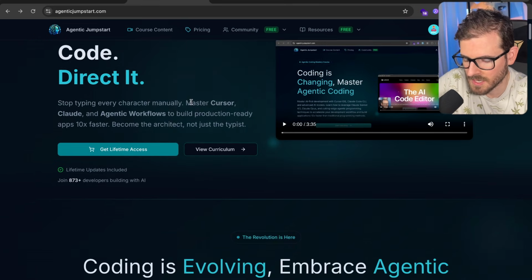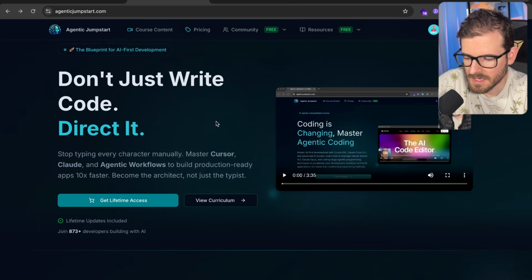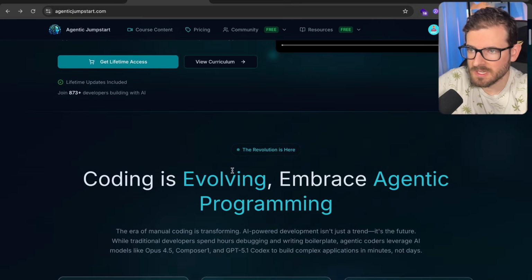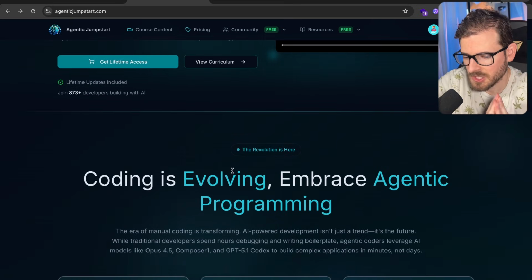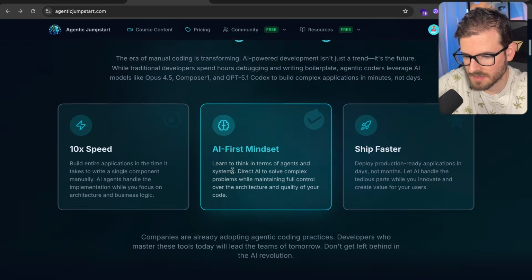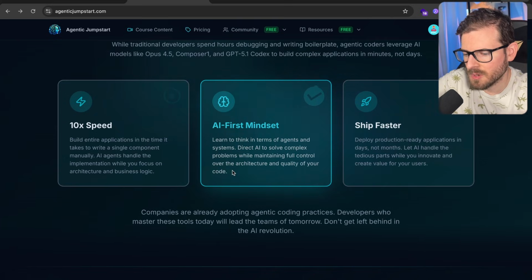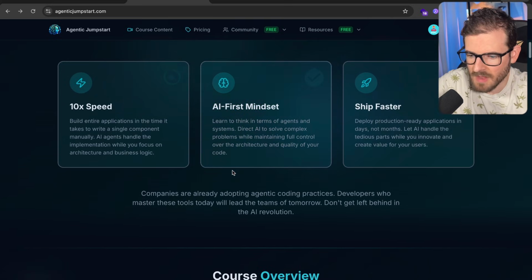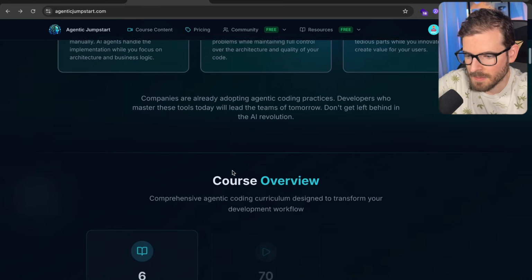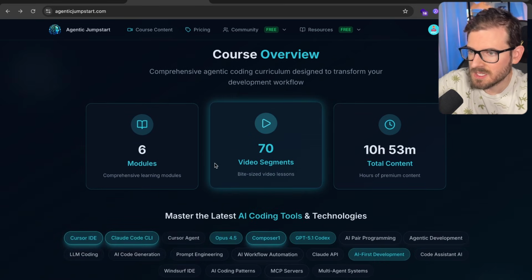Now, if you don't know what the term agentic coding is, maybe you're familiar with the term vibe coding. I would say agentic coding is a step below it where you're actually looking at the code, making sure you understand how it all works. You're reprompting to refactor things to make the code more maintainable and cleaning up magic numbers. It's a different approach to using AI, and I think vibe coding has given these LLMs a bad rap because there's a lot of people just shipping applications, not inspecting the code. This is not what I'm teaching in this course.